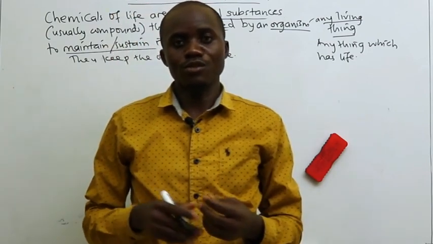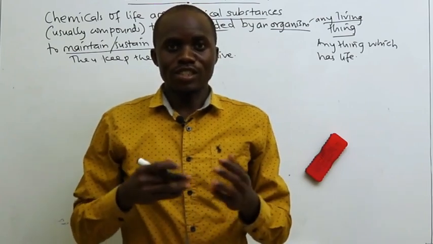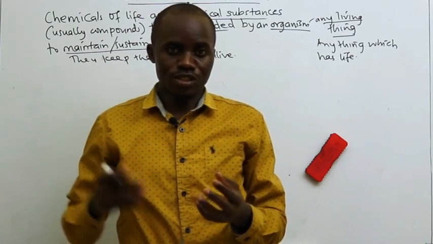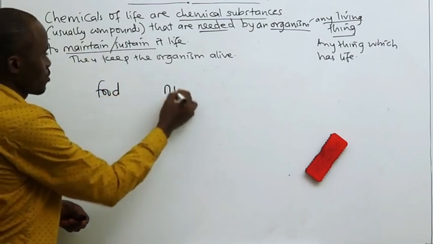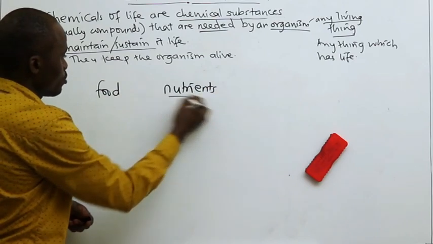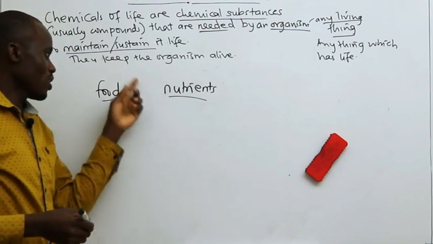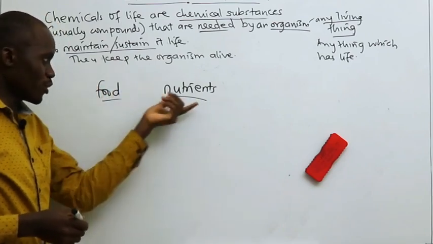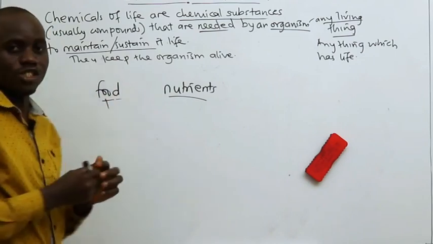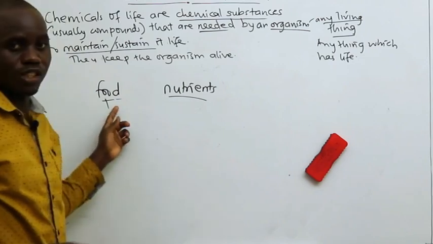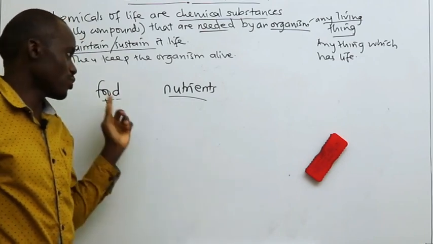For example, the plants are able to make their own food, meaning that the food contains the nutrients. By the way, you need also to understand the difference between food and nutrients. Most of these chemicals of life are obtained by the organism in form of the nutrients that are in the food which is usually eaten. Food, by definition, is anything taken in by an organism to sustain life.